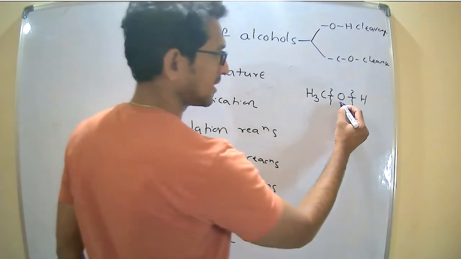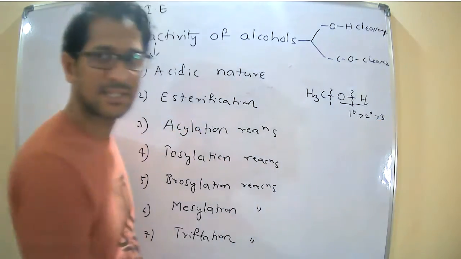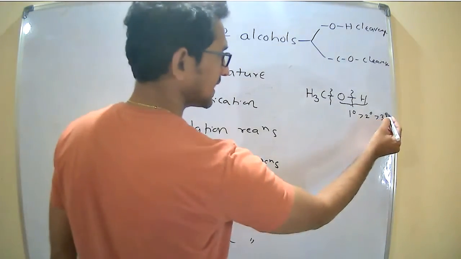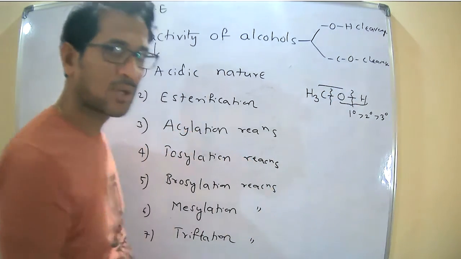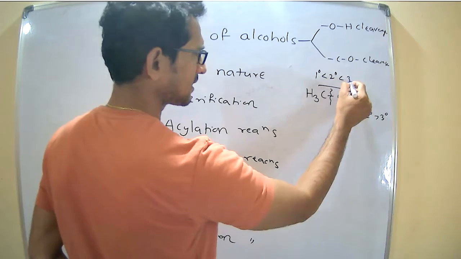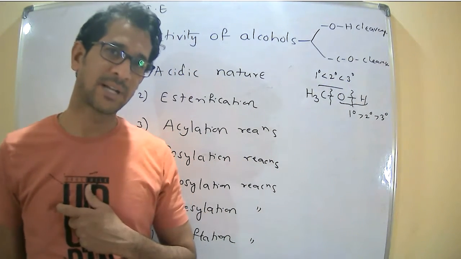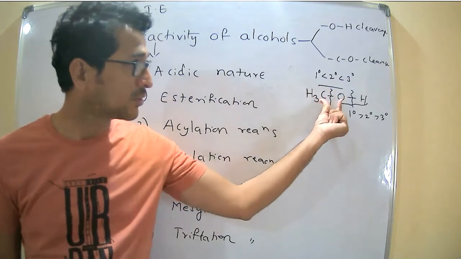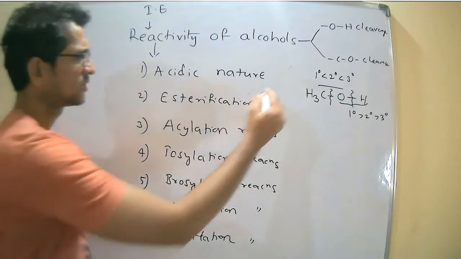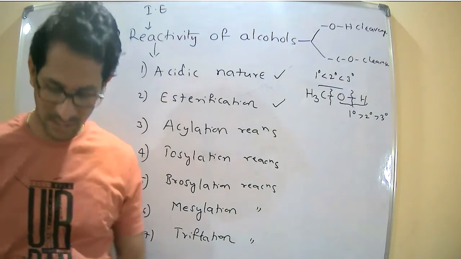The reactivity order in the cleavage of the OH bond is primary is more reactive than secondary, which is more reactive than tertiary. And for the cleavage of the carbon oxygen bond of alcohols, that is the reverse. Tertiary alcohols are more reactive than secondary, and primary alcohols are less reactive during the cleavage of the carbon oxygen bond. So the discussion on acidic nature and on esterification is completed.